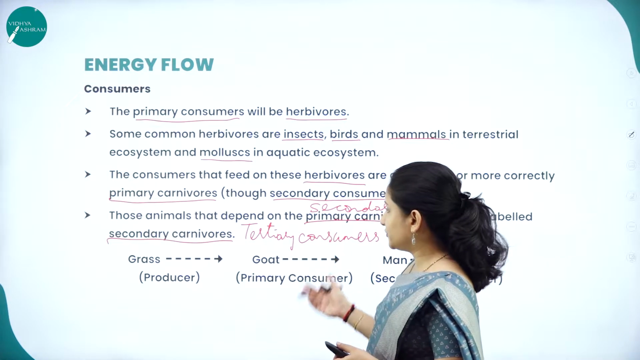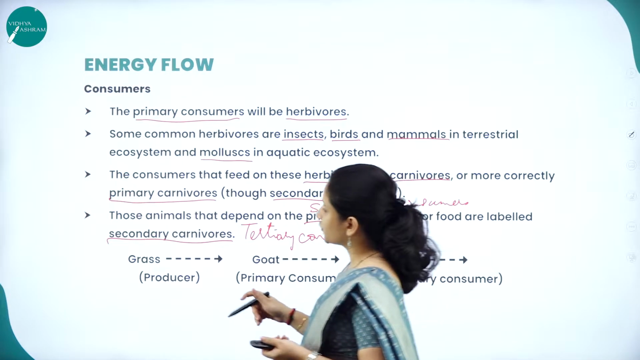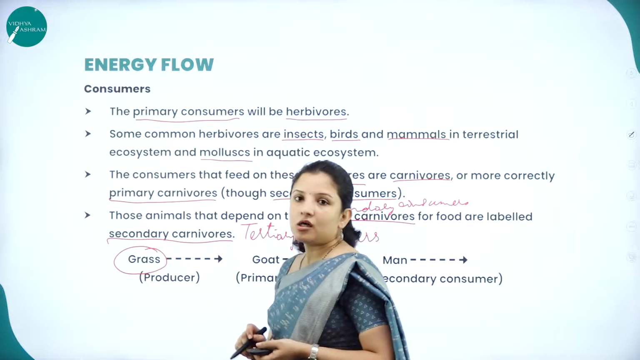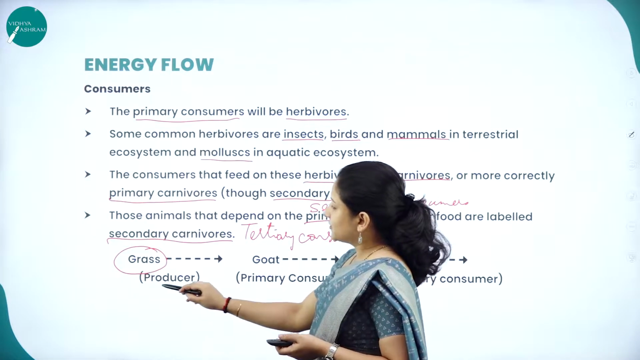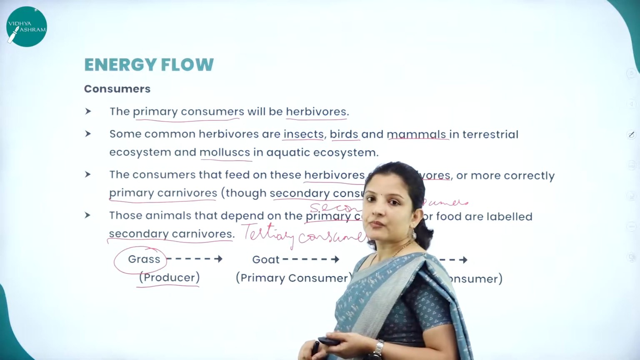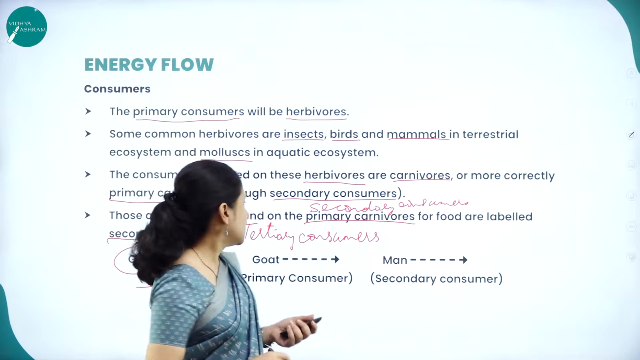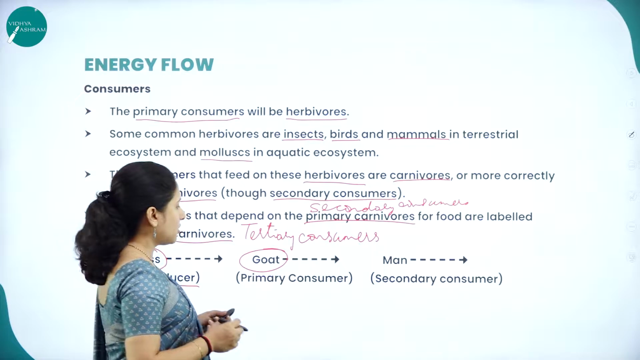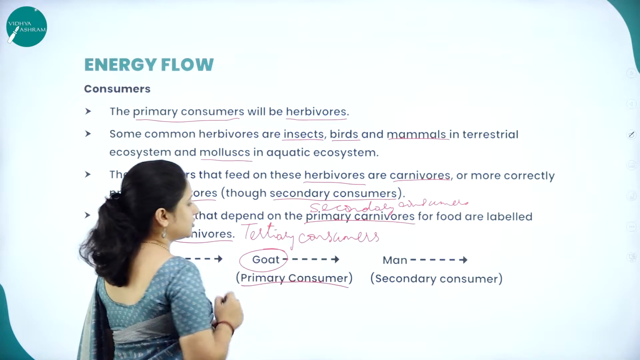So in your textbook they have given this particular chart wherein the grass is a plant, it is an autotroph. So that is the producer. And next we have the goat which feeds on the grass, that is the herbivore. They will be the primary consumer.